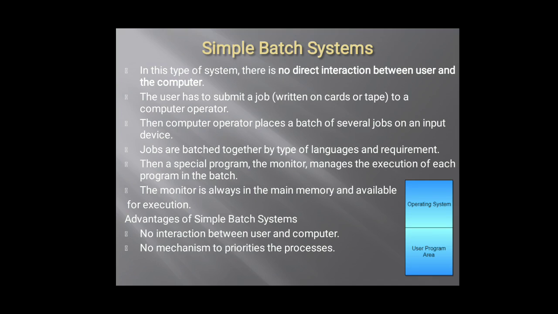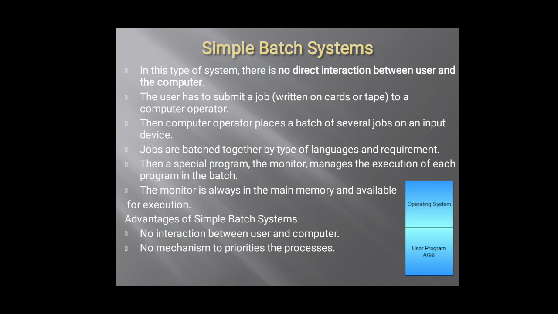Then a special program, the monitor, manages the execution of each program in the batch. If there are 10 jobs in one batch, the monitor will manage the execution of each job in that batch. The monitor is always in the main memory and available for execution. In the simple batch system, the monitor will be in the main memory, not in the operating system.